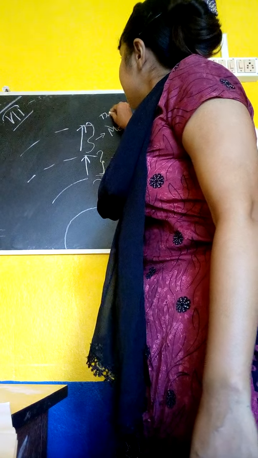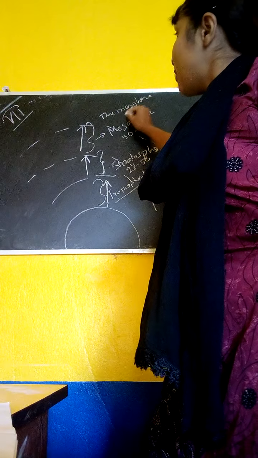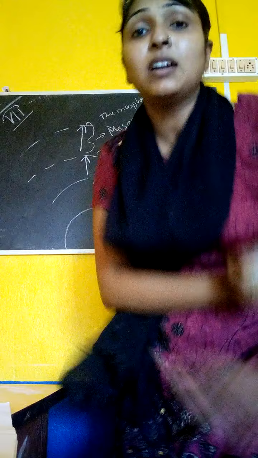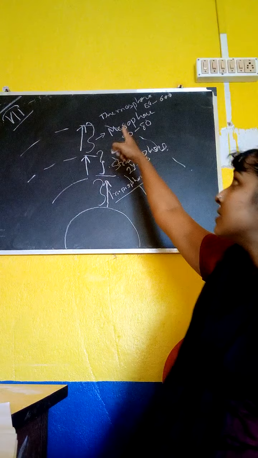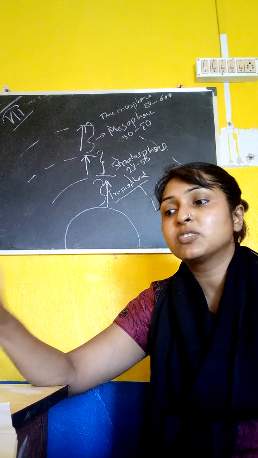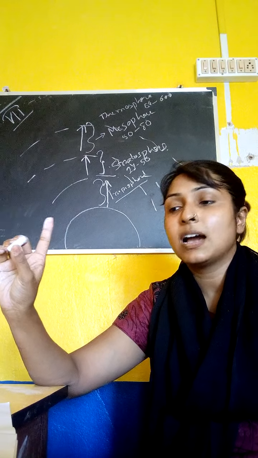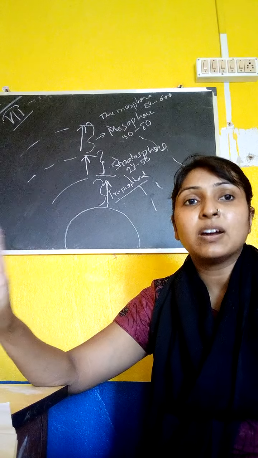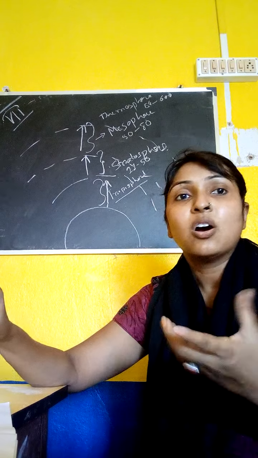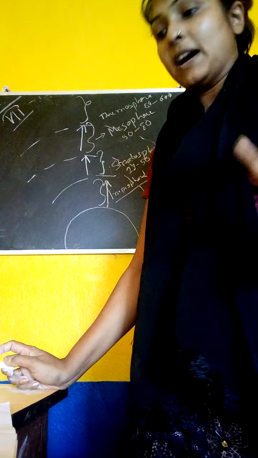Above this layer, we can see a layer that is the thermosphere. It is from 80 kilometers to 600 kilometers above the earth. You have to remember that the thermosphere is the hottest layer of the earth, because most of the sun rays or sun power is absorbed in this layer, and that makes it the hottest layer of the earth. This layer is divided into two parts.